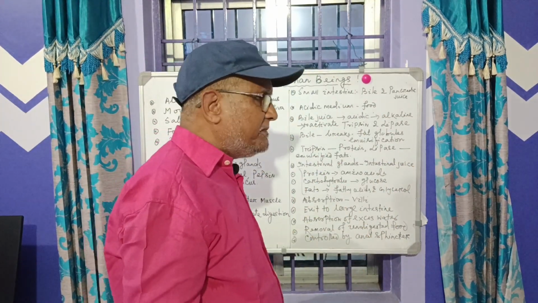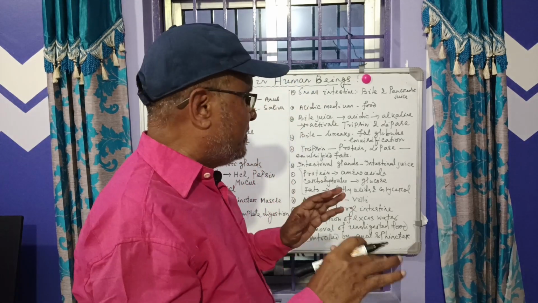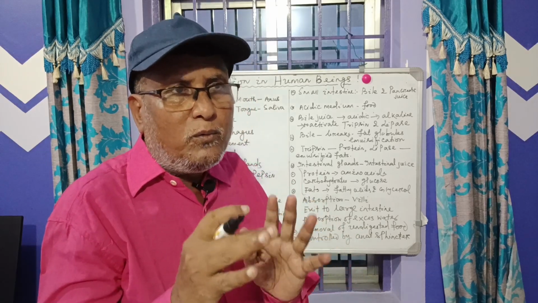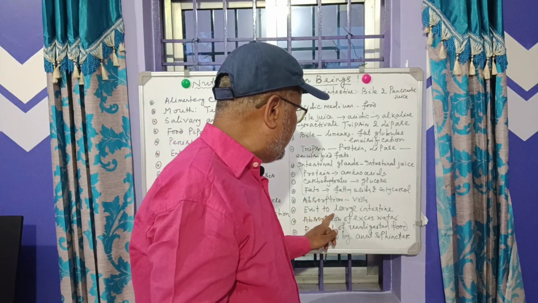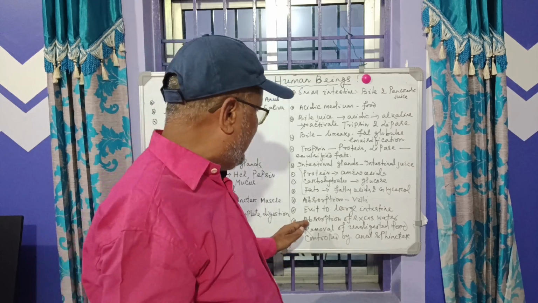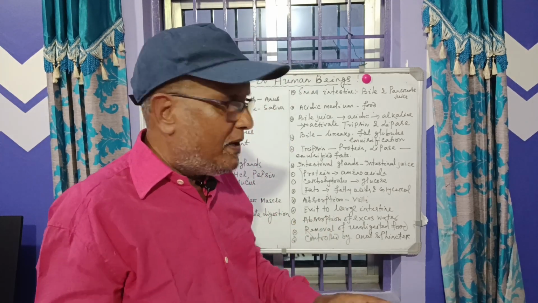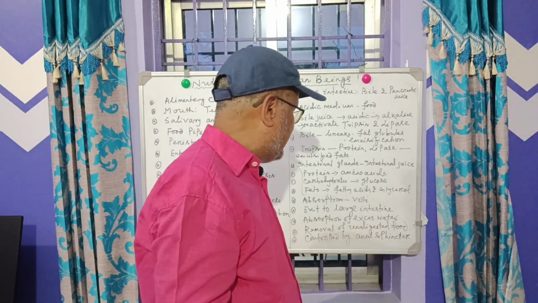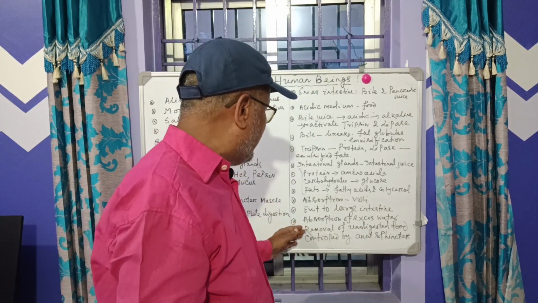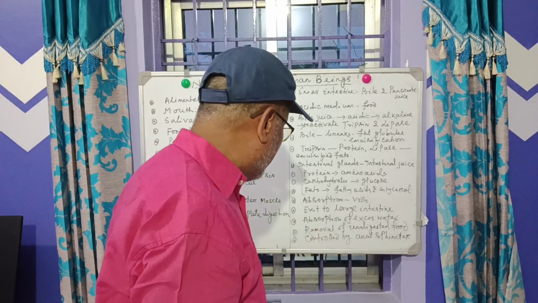Now, the undigested food along with water enters the large intestine. In the large intestine, excess water is absorbed by the walls of the large intestine. So what is left? What is the residue? That is called undigested food particles and roughage.